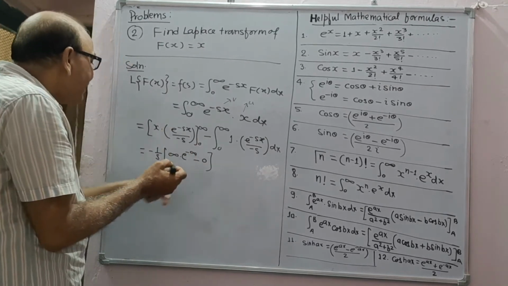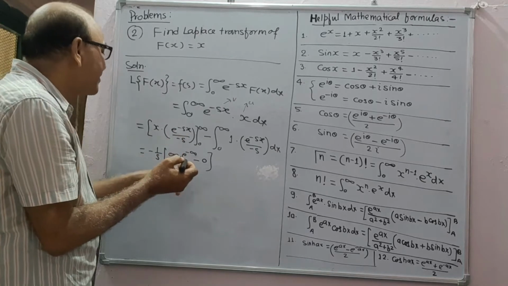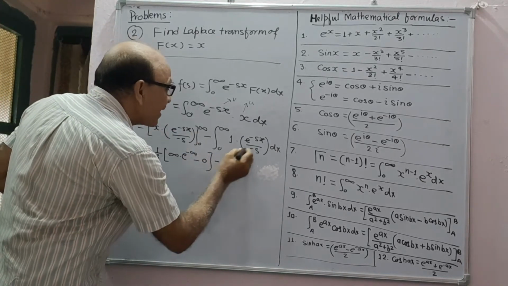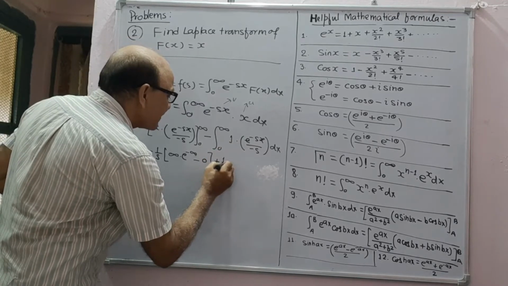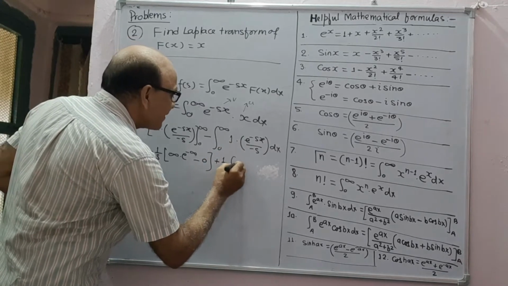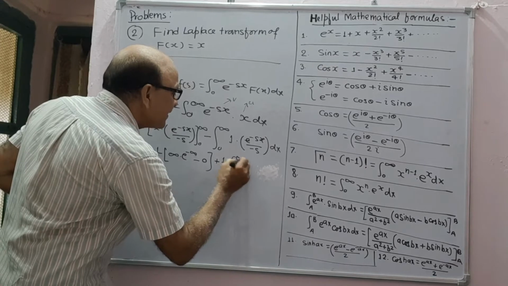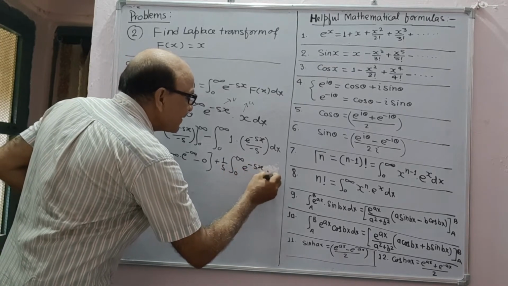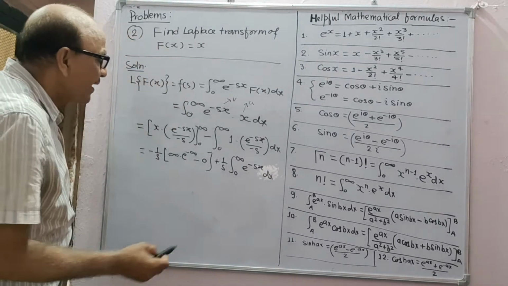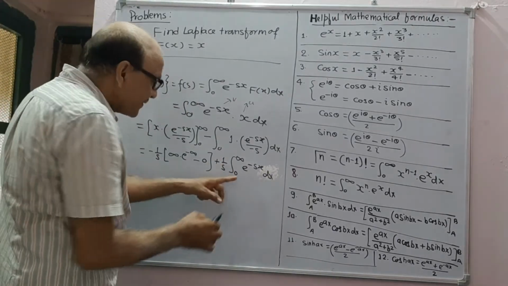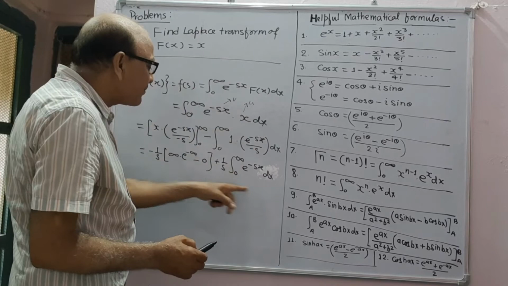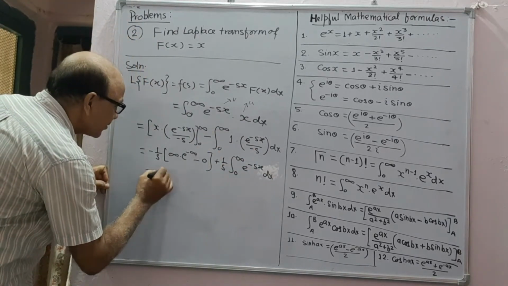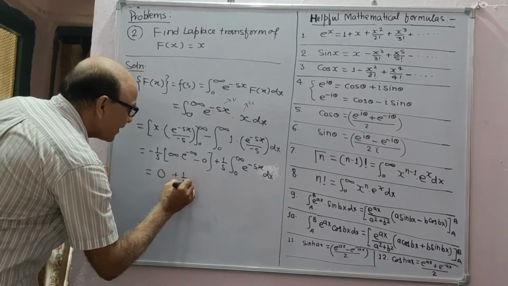Therefore this term becomes 0 for both limits, and this is minus minus plus 1 upon s into the integral from 0 to infinity of e to the power minus sx dx. As in the previous problem its value will be 1 upon s, so this will be 0 plus 1 upon s into